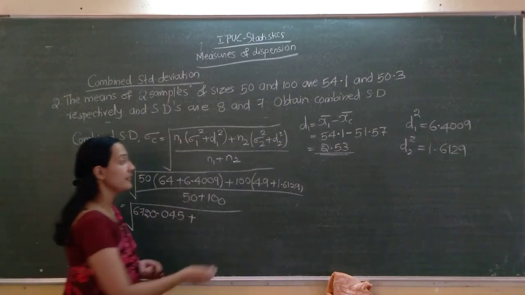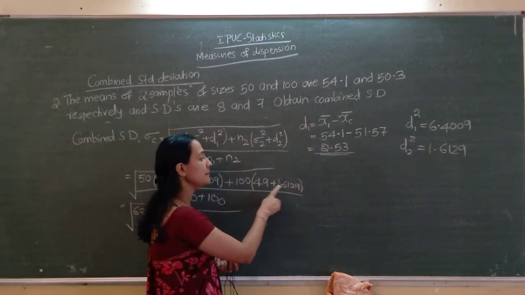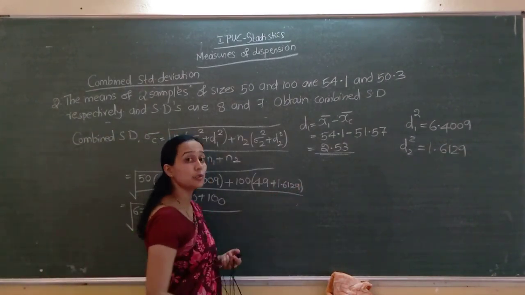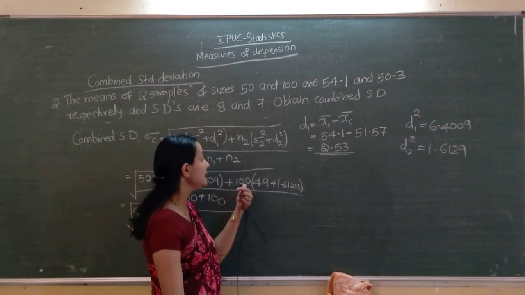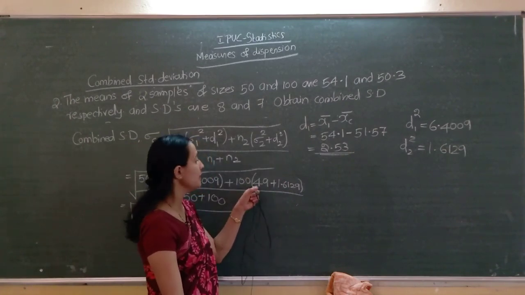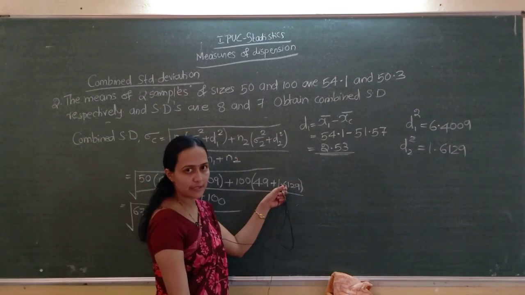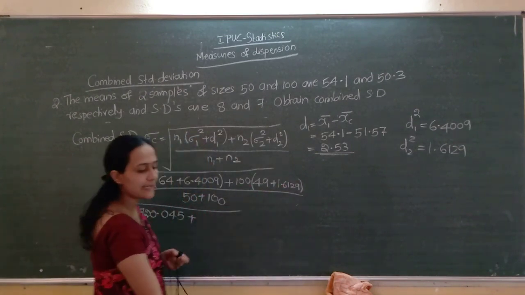After that, 49 plus 1.6129, you will get one answer, into 100.